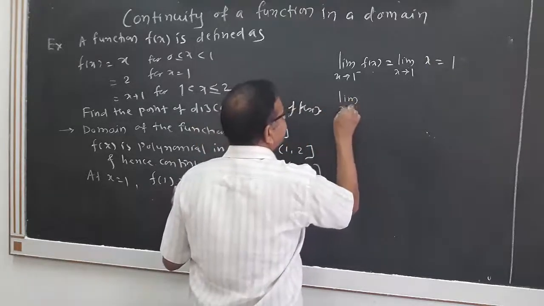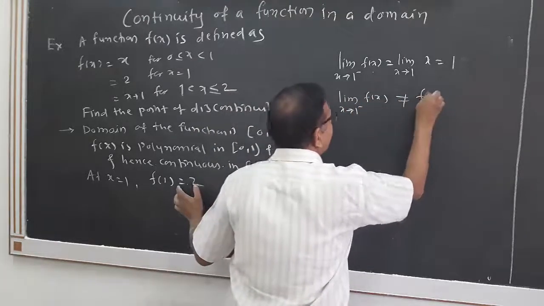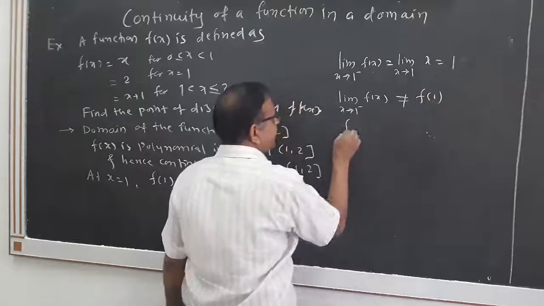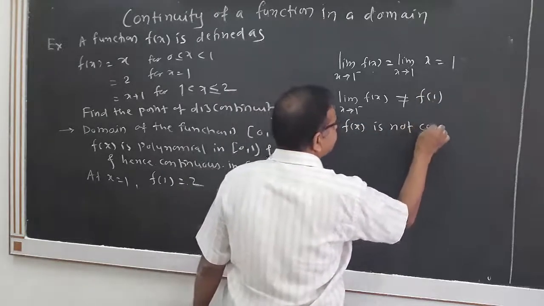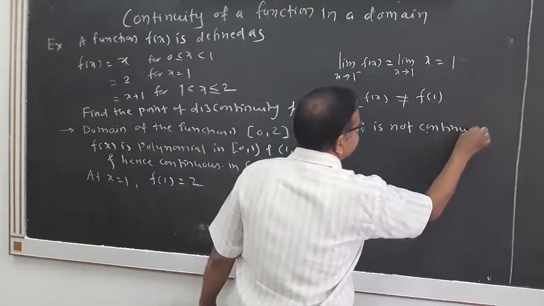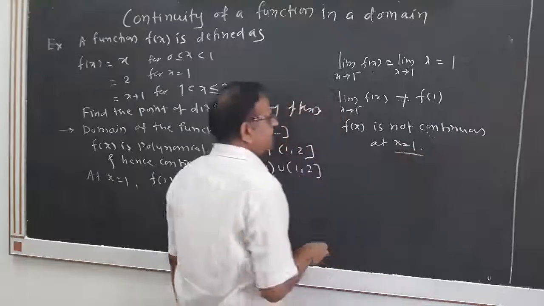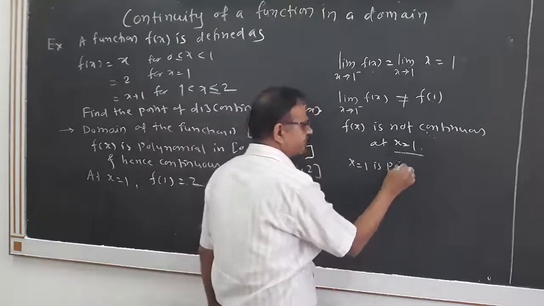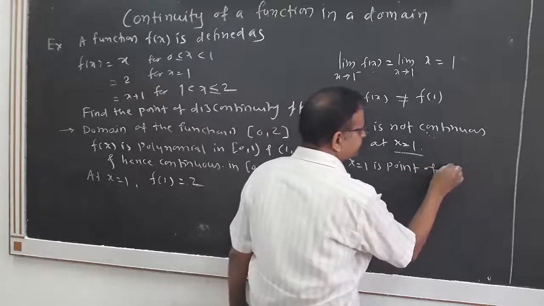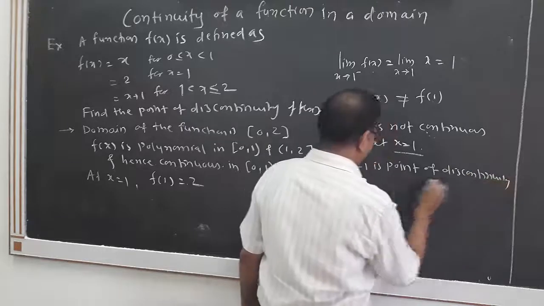Limit x tends to 1 minus of f(x) is not equal to f of 1, and hence f(x) is discontinuous, f(x) is not continuous at x equal to 1. Thus, x equal to 1 is a point of discontinuity of the function.